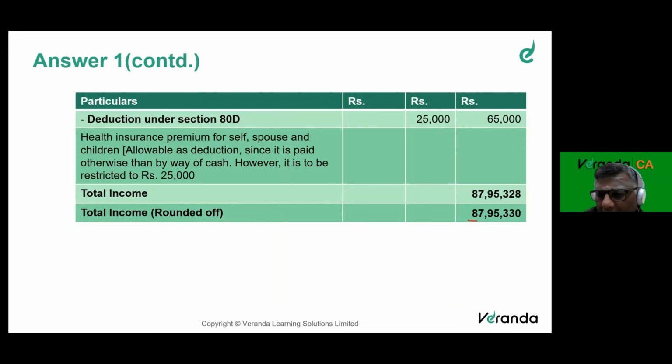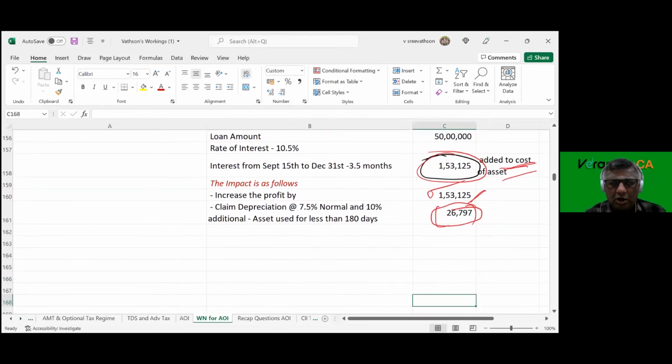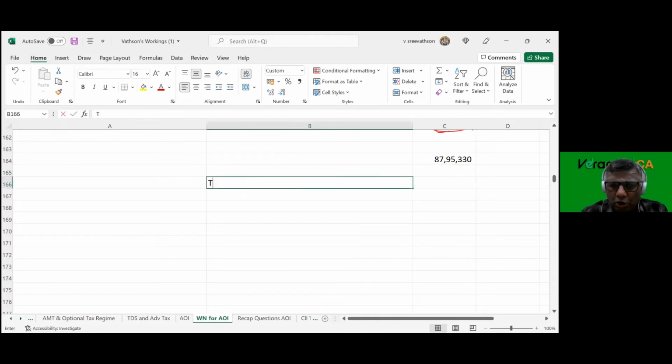So I am getting an income of 87,95,330. Look how I am working the tax.